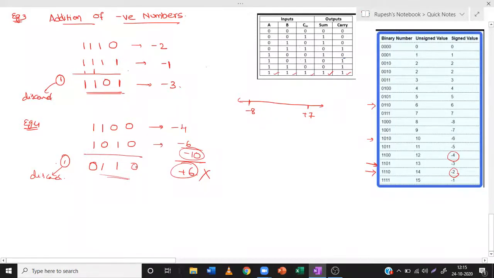So what is happening here? This minus 10 is out of the range. It does not fall into the range, so definitely we're getting some random value. Plus 6, which is wrong. So this is also due to the overflow problem. Overflow basically means you are crossing the range.